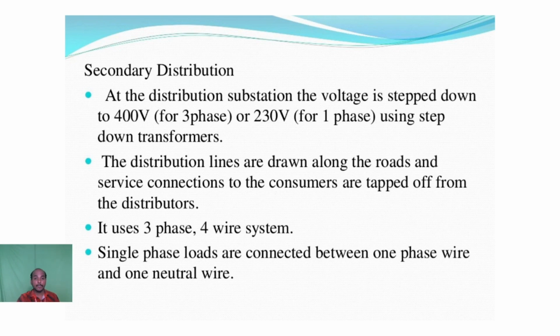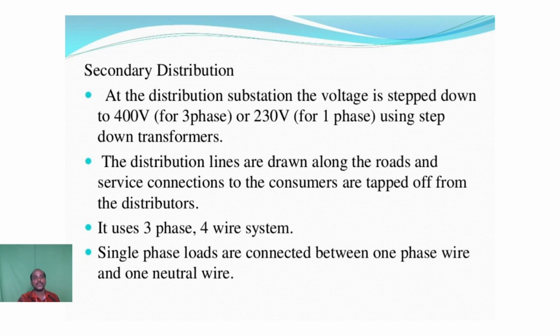Generating power is very important. We generate power from different types of plants: thermal, hydro, wind, and solar power plants, and we also step up the power. Finally, distribution of power is also very important.